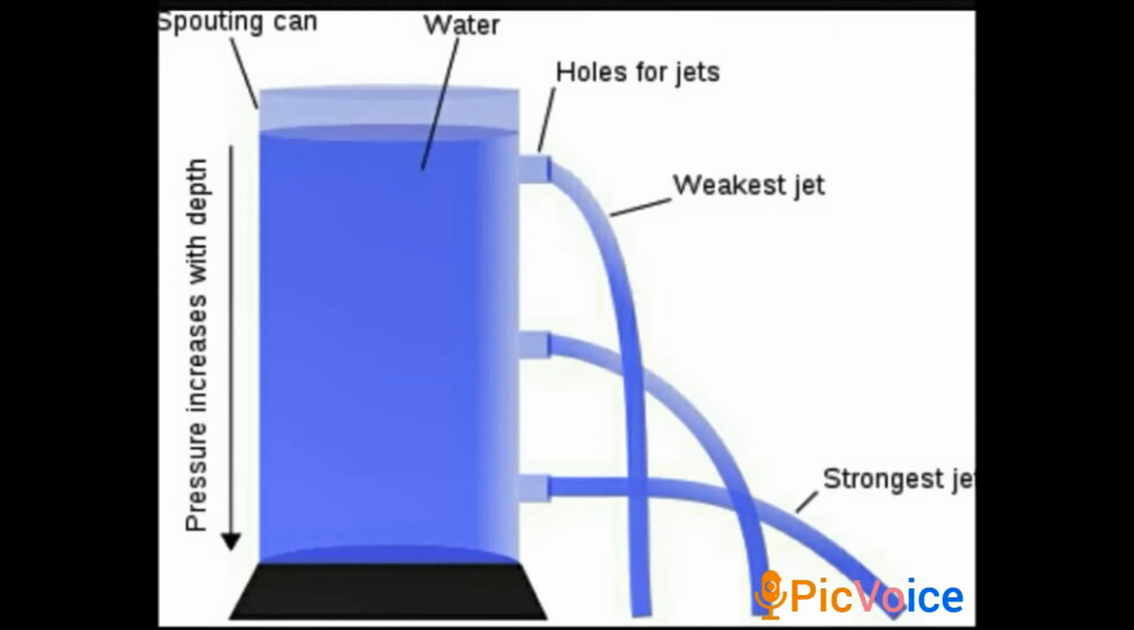The equation that we use to measure the pressure is P equals D into G into H. D is the fluid density of the liquid that is present in the container, G is the acceleration due to gravity, and H is the depth of the object, which is how far the object is sunk into the liquid. The formula to calculate pressure under a liquid is P equals dgh.